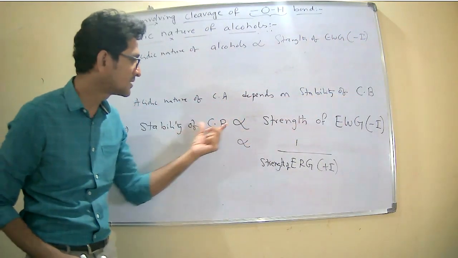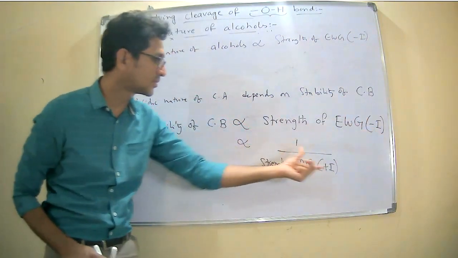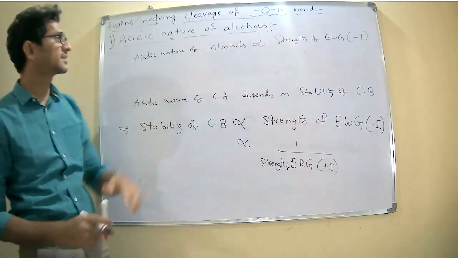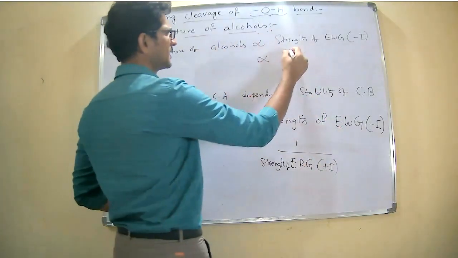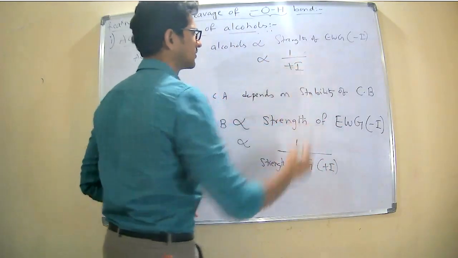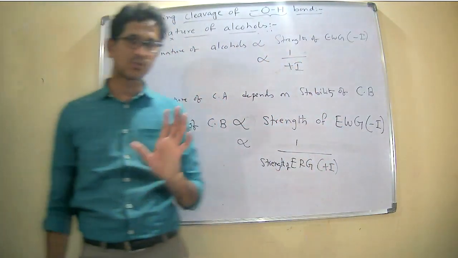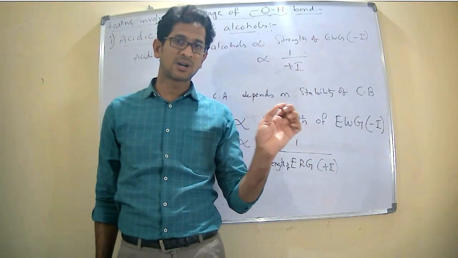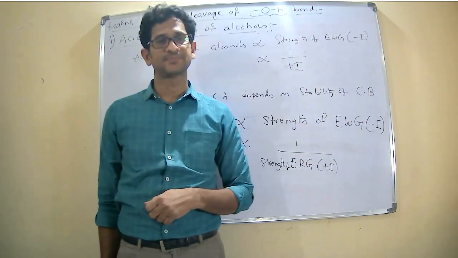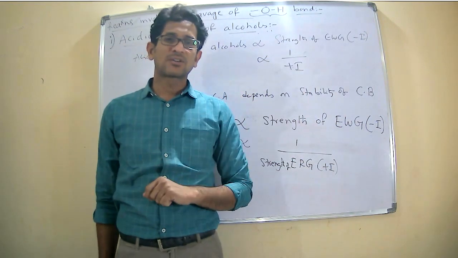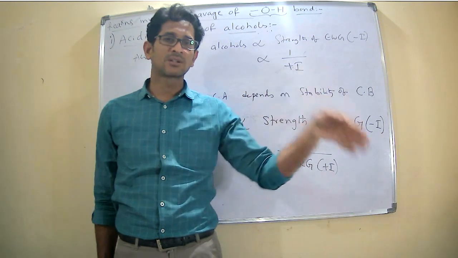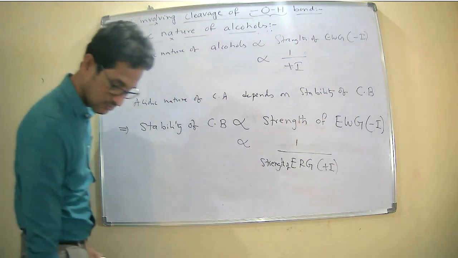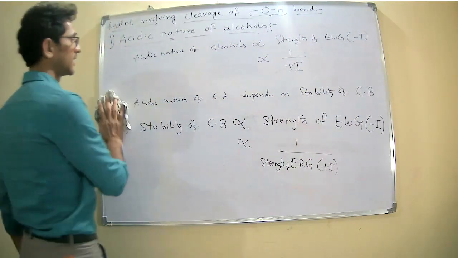The stability of the conjugate base is directly proportional to minus I and inversely proportional to plus I. So the acidic nature is directly proportional to the strength of the minus inductive effect. The presence of an electron withdrawing group makes the alcohol more acidic. The presence of an electron releasing group makes the alcohol less acidic. We will discuss some examples.